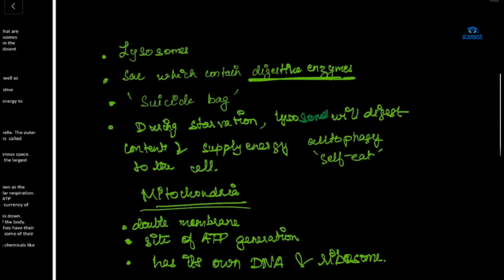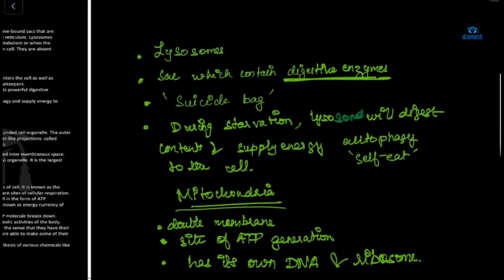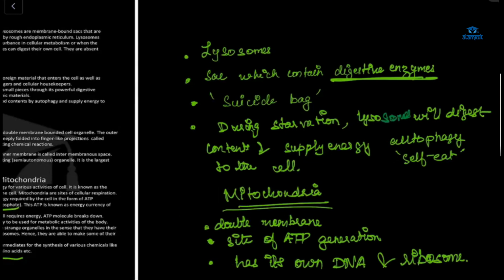Okay, then lysosome, I was telling, right? Lysosomes are the waste disposal system of the cell. This organelle, what will it do? It will get rid of the waste, the injured cells, the damaged and the old cells. All this work, all the waste particles, will be done by lysosomes.